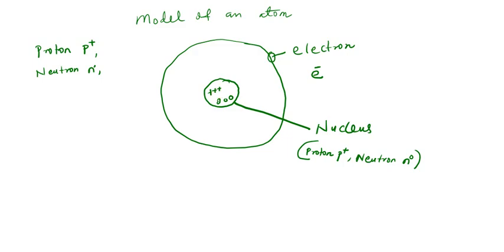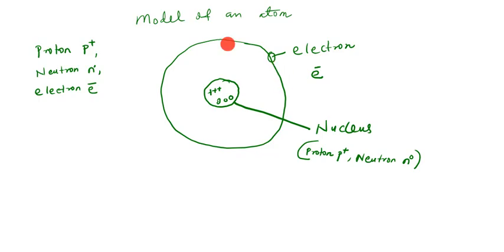Good. So let's go ahead and look at electron. Now, this is the electron. Electron is always negatively charged, and moves around this nucleus in energy levels or in shells.